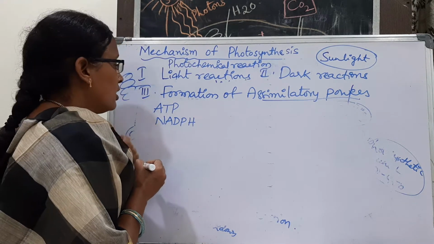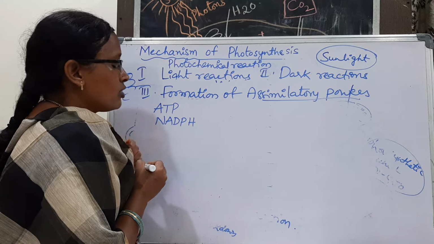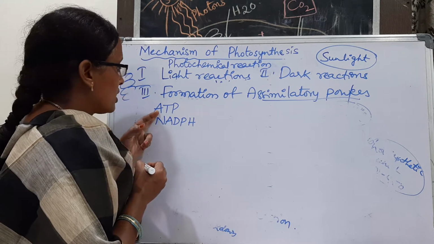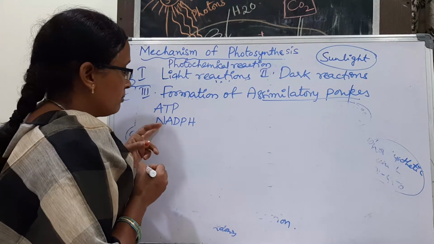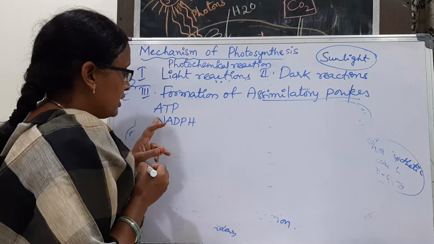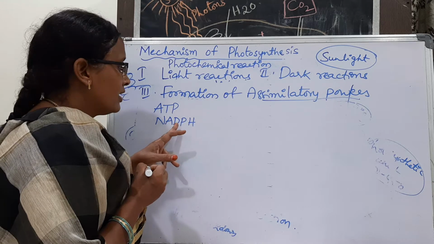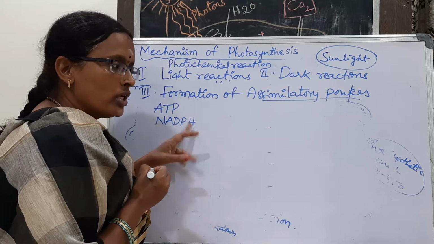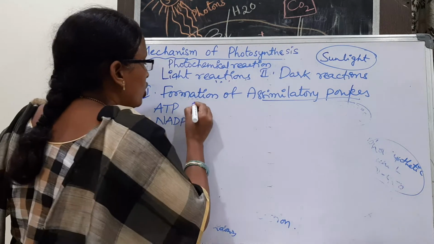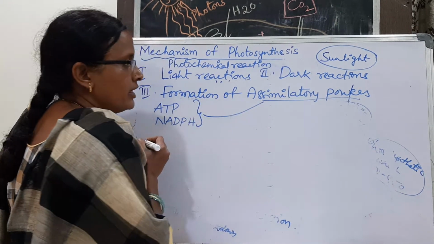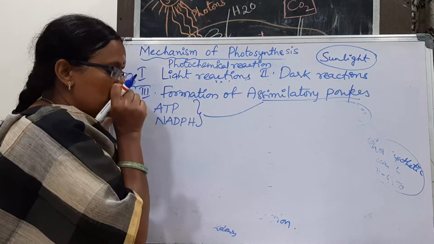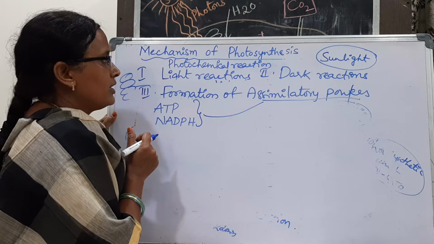Mitochondria produce the ATP, so they are known as the powerhouses of the cell. You know about ATP, but what is NADPH? Nicotinamide adenine dinucleotide phosphate hydrogen. Both of these are known as the assimilatory powers.